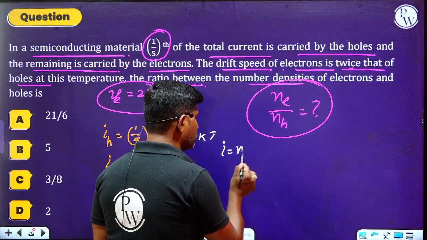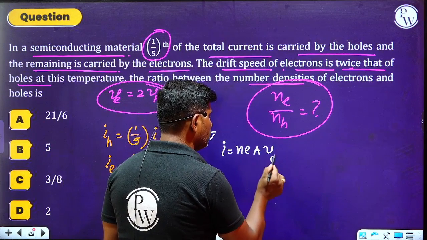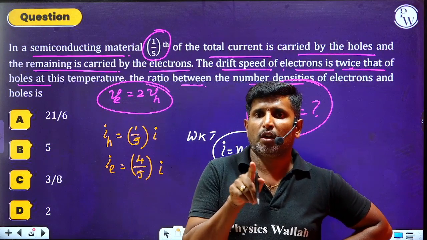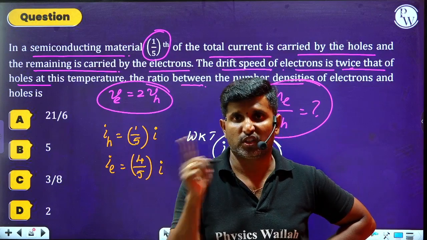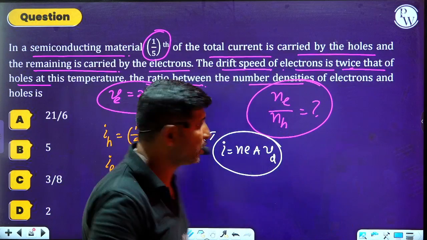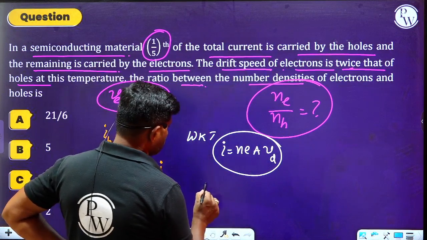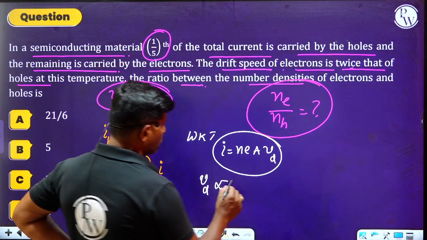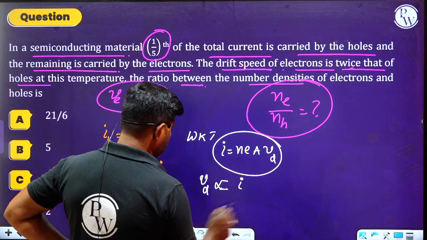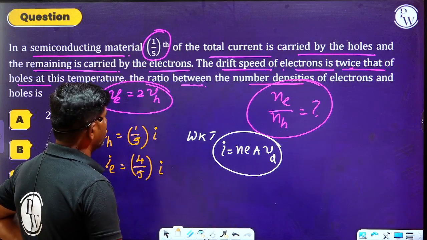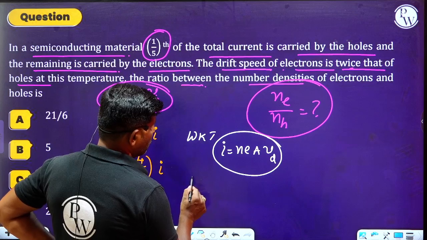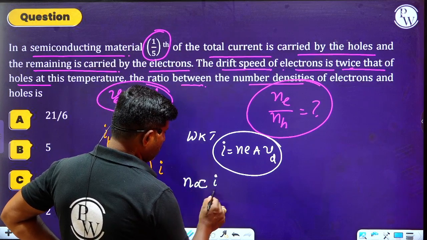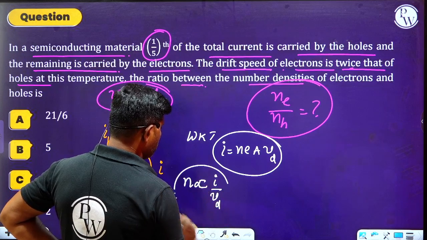And we know that current is equal to N E A into V D. One more thing, the charge of the electron will be equal to charge of the hole. Therefore, we can say that drift velocity is directly proportional to I. They are asking electron concentration. Now we can say electron concentration N is directly proportional to I and inversely proportional to drift velocity.